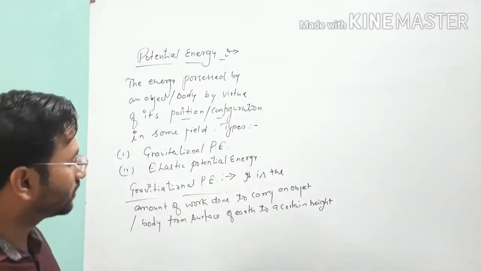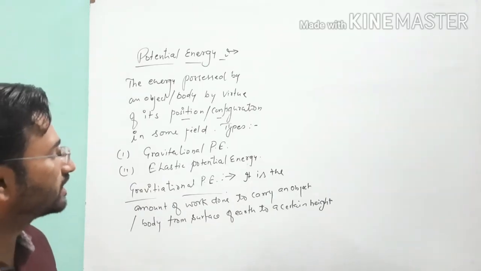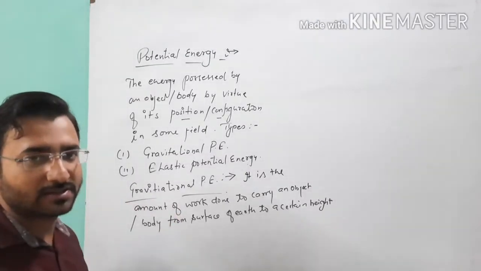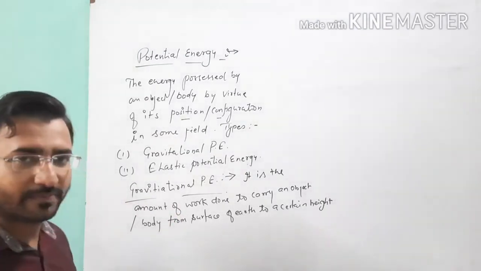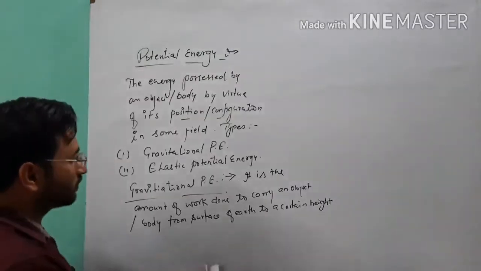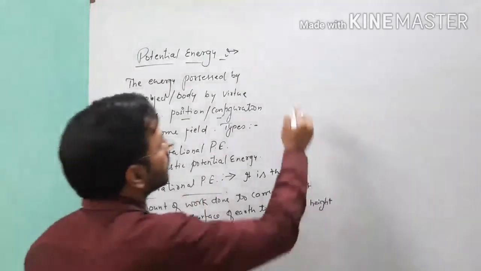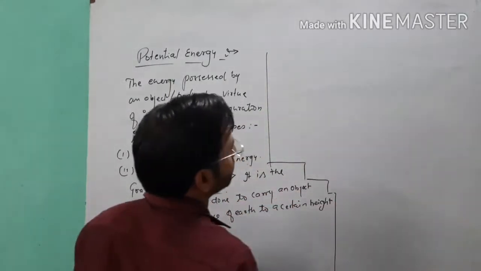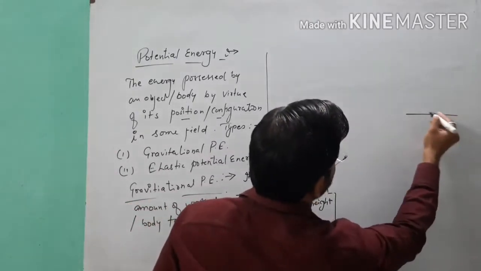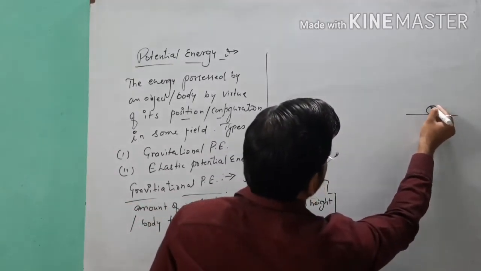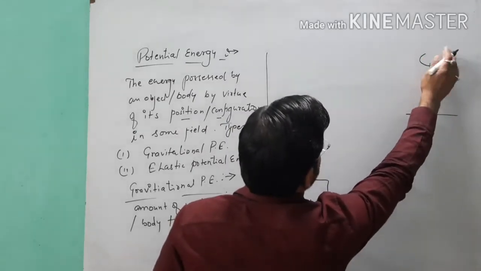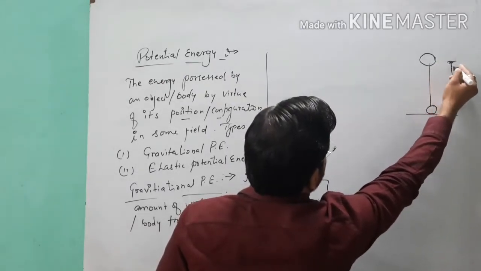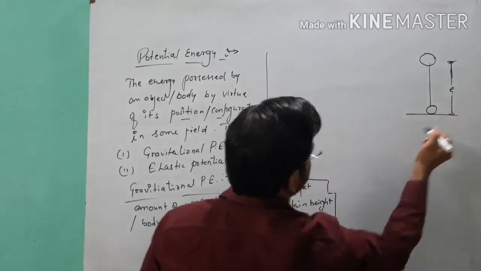Point clear? Or you can also define gravitational potential energy as the energy possessed by a body at a certain height from the surface of earth. Point clear? So when we think about the gravitational potential energy formula, suppose this is the surface of earth and this is a body, and we are displacing this body to a certain height. Suppose the height of the body is h from the surface of ground.